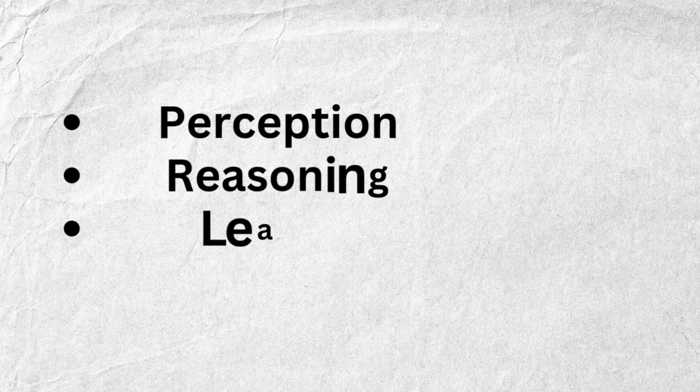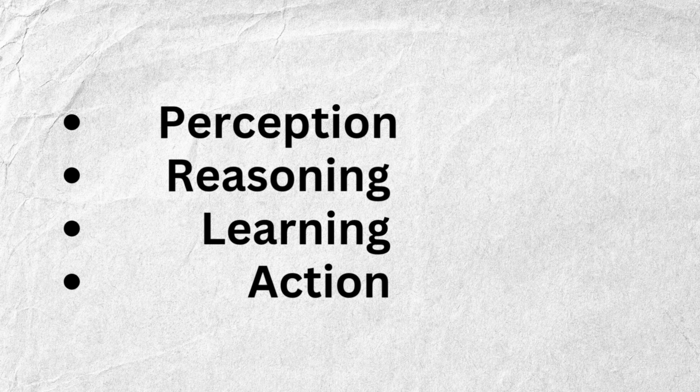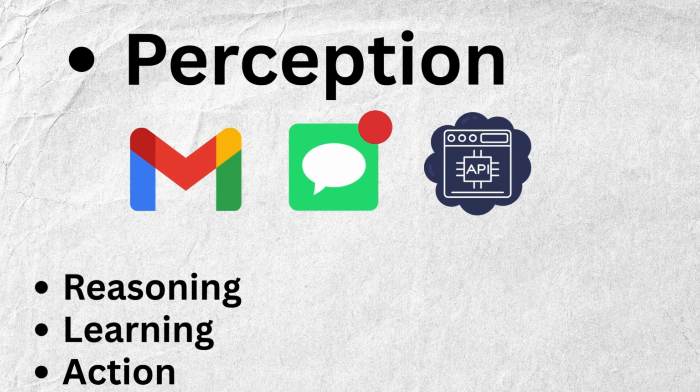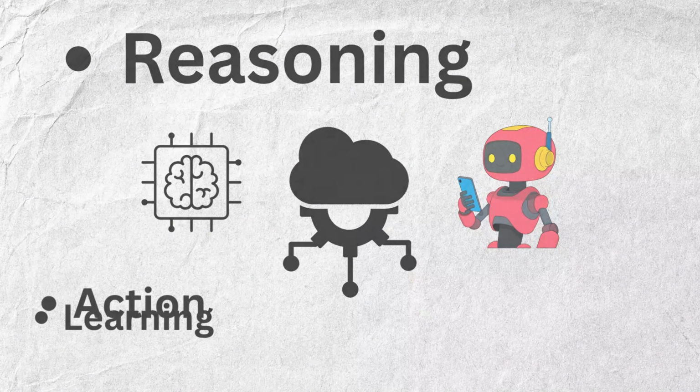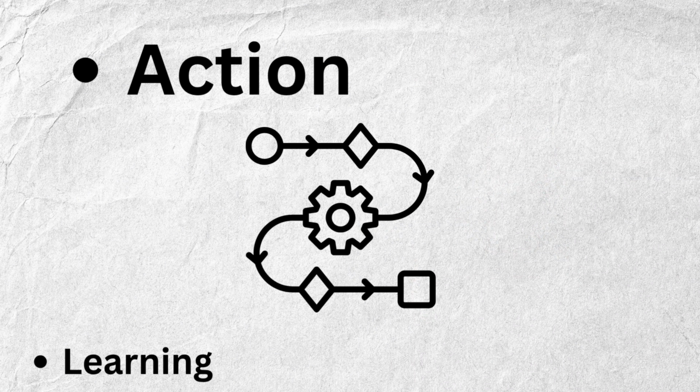So stick with this. Let's break it down into four main components: perception, reasoning, action, and learning. Coming to perception, it is how the AI agent receives data like emails, messages, or API inputs. Coming to reasoning, the brain of the AI agent decides what to do using rules or an LLM, and that is what we call reasoning. And then the action, the hands that execute tasks such as sending messages, updating sheets, or posting to social media.